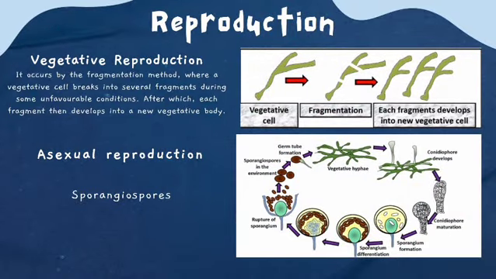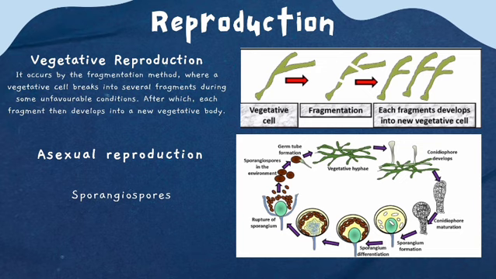Then comes your reproduction. In terms of reproduction, there are three types: vegetative reproduction, asexual reproduction, then sexual reproduction. Vegetative reproduction occurs by means of fragmentation, where the vegetative cell gets fragmented during an unfavorable condition. Once a favorable condition is obtained, each fragment develops into a new vegetative body.